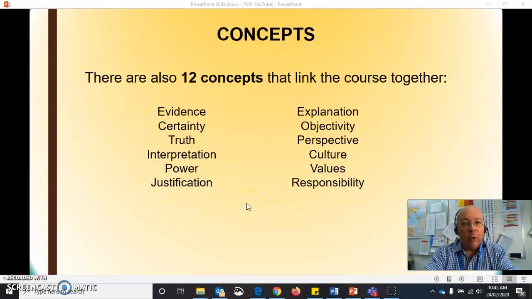On top of all of that, there are 12 concepts that run through this. You can see them listed there. I won't go through these ones in too much detail. They're fairly self-explanatory, I think.